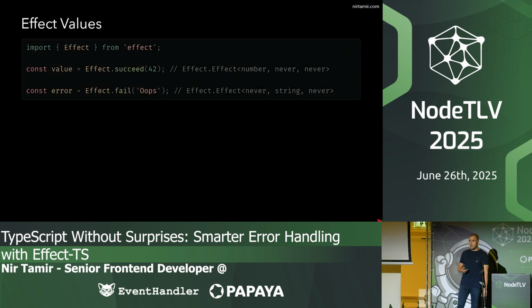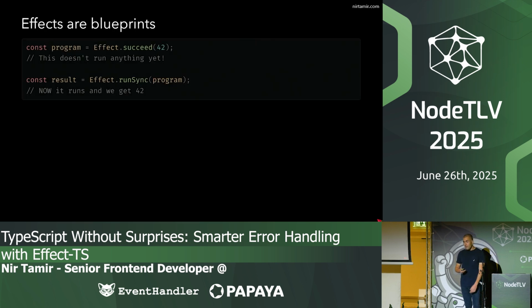Very similar to Promise.resolve and Promise.reject, we have Effect.succeed and Effect.fail. In this example, we created an effect with Effect.succeed of 42. It means, like Promise.resolve, this is a new effect that succeeds with the number 42. So the type is going to be Effect of number, never, never, because it never fails. And we can also define an effect using Effect.fail with the value "oops". So the type is Effect of never, because it never succeeds, string, which is the error, and never for the dependencies.